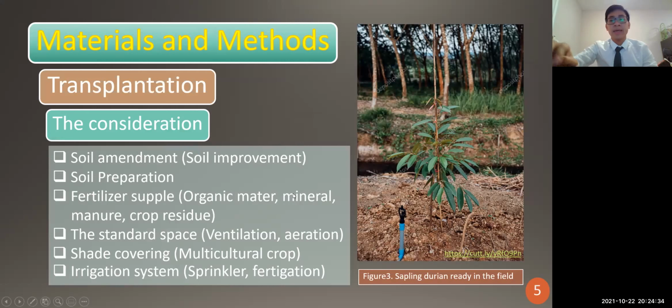For example, if the soil has a high pH, it means it is basic.